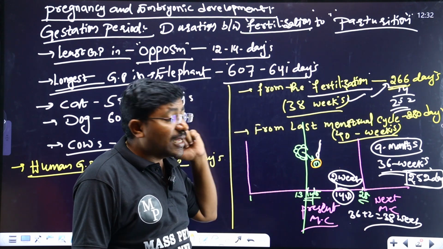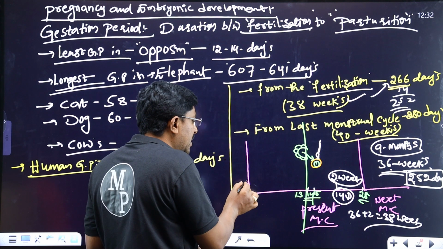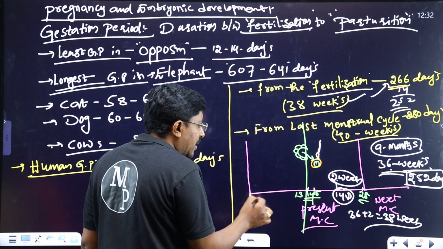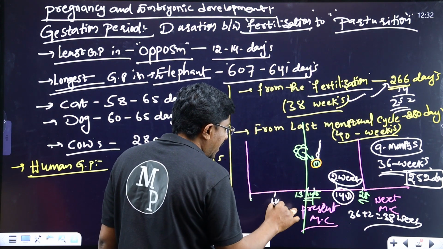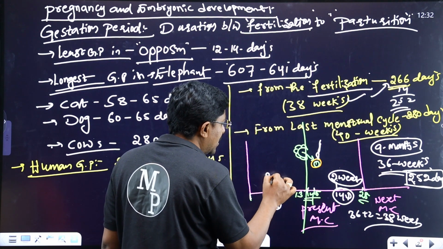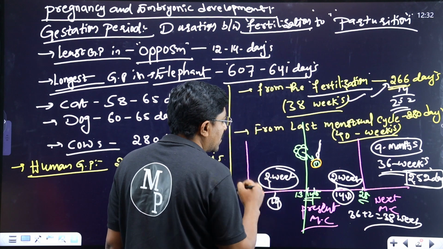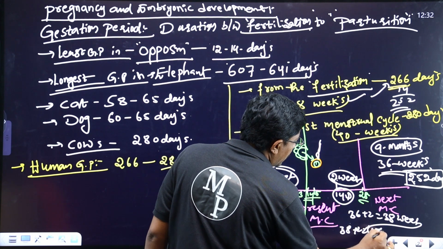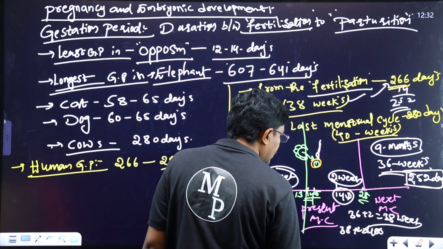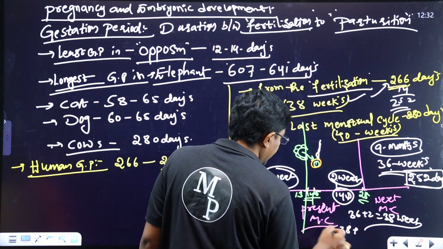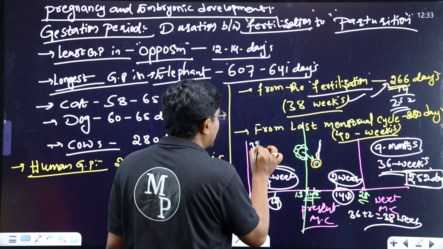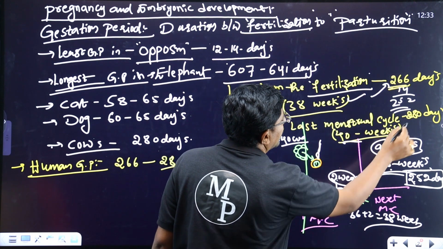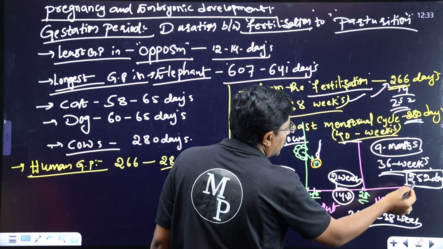And what about the last menstrual cycle? This is the beginning. We consider from the beginning of the menstrual cycle to the end. From the first day to the 14th day, 14 days, which is again 2 weeks. So to this 38, we add 2 more weeks. Total 40 weeks, 38 plus 2, which means 280 days, adding 14 days to the 266.